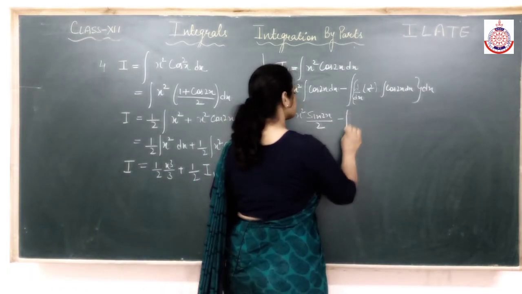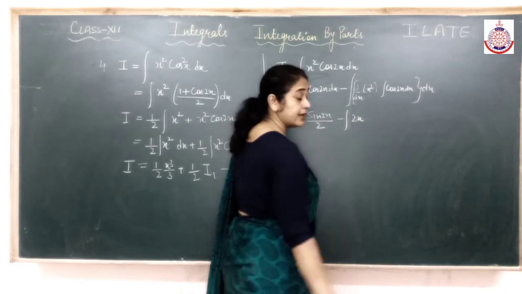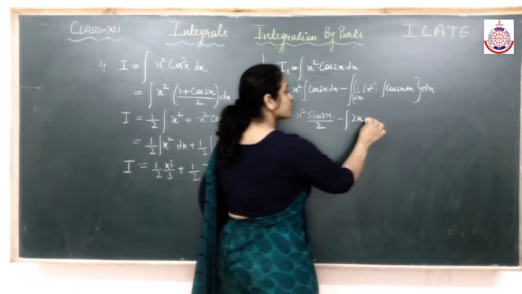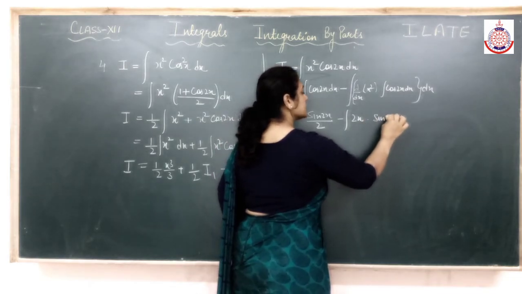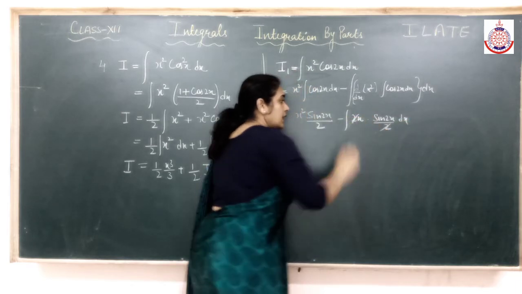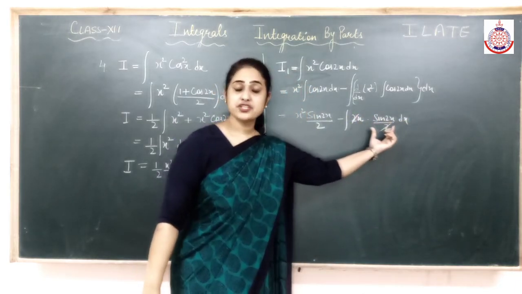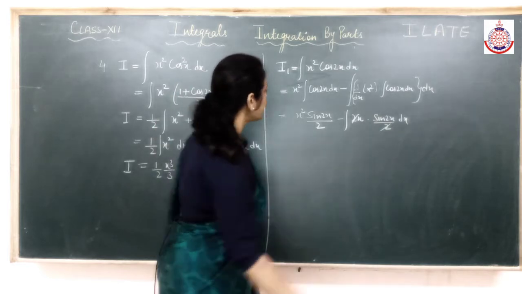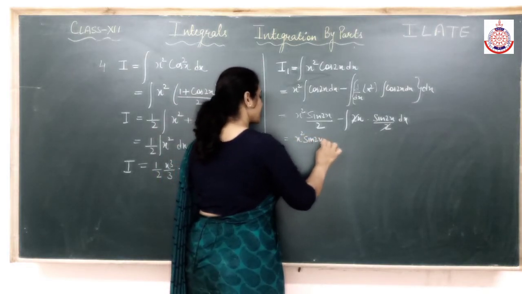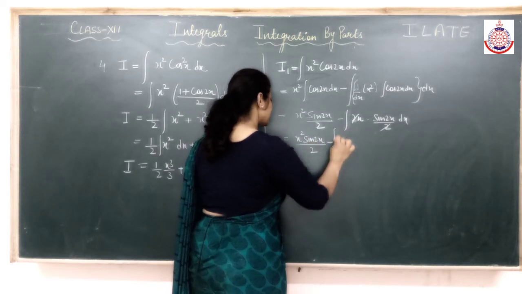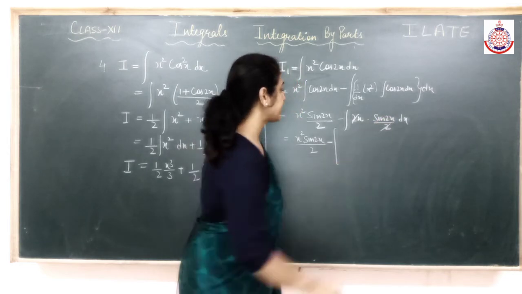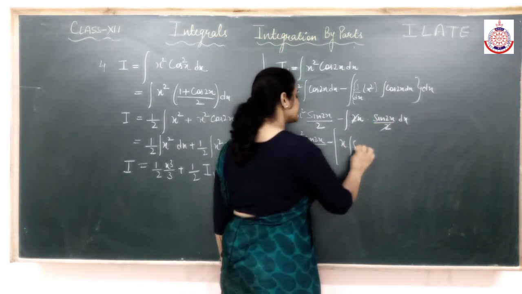Here, differentiation of x square would be 2x. Integration of cos 2x, sine 2x by 2. Still it has a combination of two functions, x into sine 2x. So again, I have to apply u into v. There's a minus sign, so always put a bracket first of all. So algebraic first, trigonometric second. First function as it is, integration of second